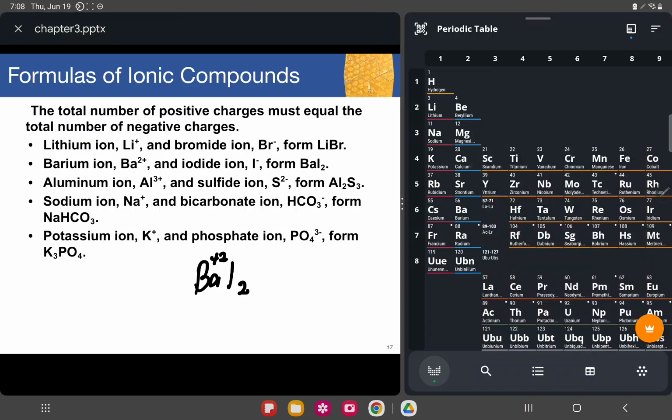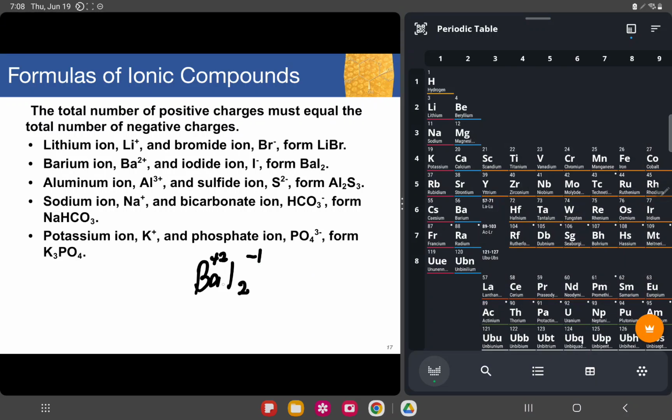The charge of iodide right here is negative 1. If I multiply this oxidation number by the subscript, that will be positive 2 times 1, plus negative 1 times 2. So that would be 2 plus negative 2. That would equate to 0. That means that it is neutral.